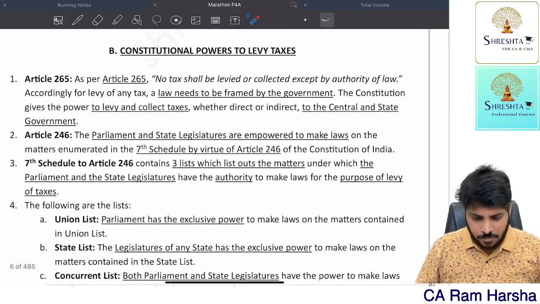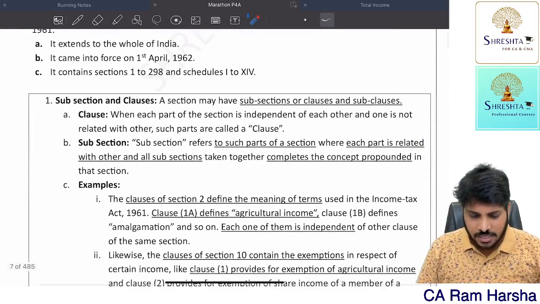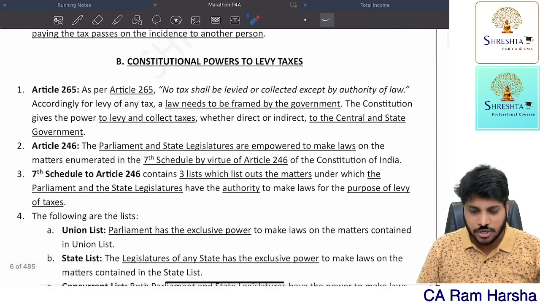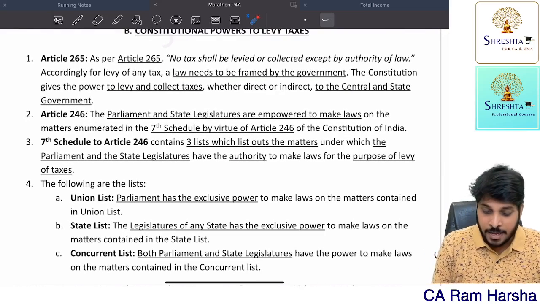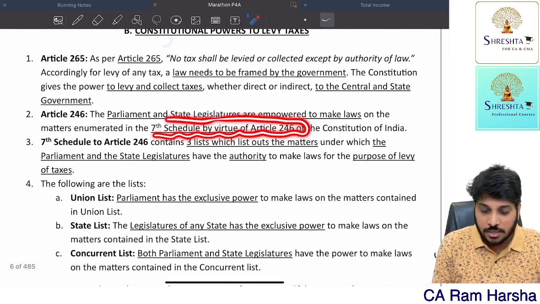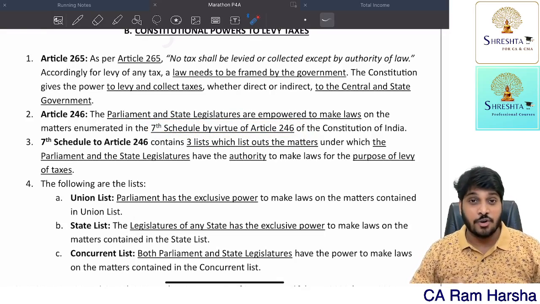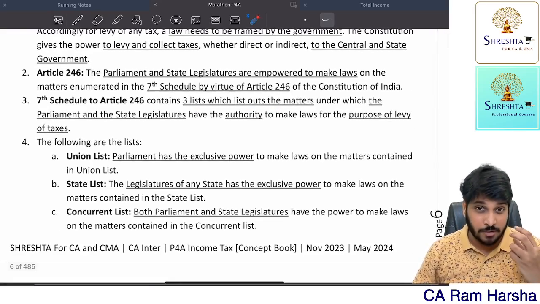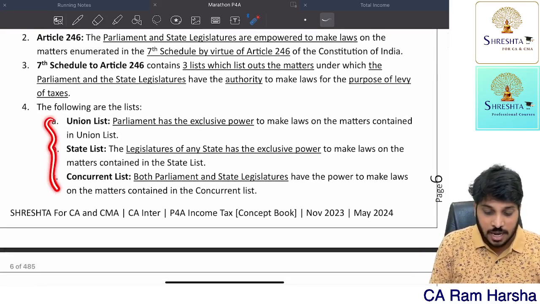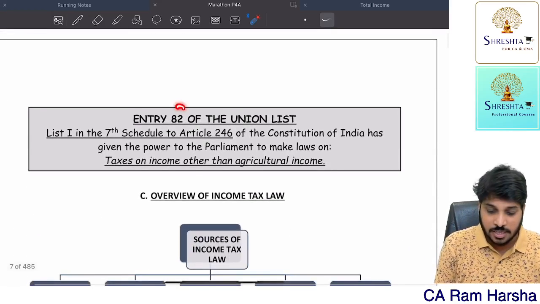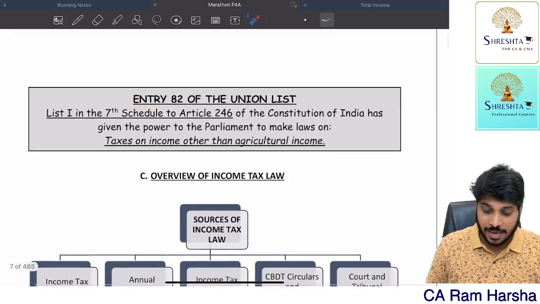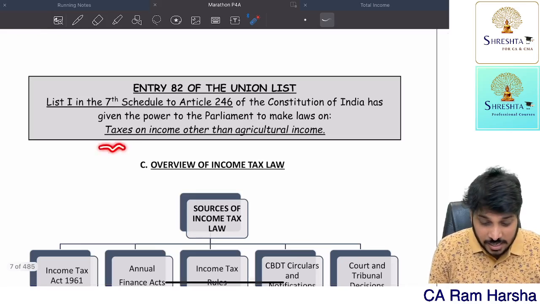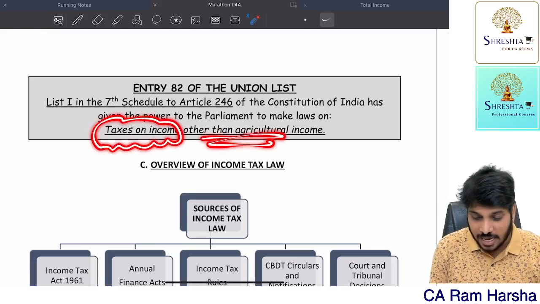Fine. Now, in this, we have certain important points. By the way, this constitutional provision is also very important. This constitutional provision, 7th schedule to Article 246. This is the schedule which gave power to the department to levy tax. This 7th schedule has 3 lists. Union list, parliament. In that union list, there is an entry called entry number 82, which levies taxes on income other than agriculture income.